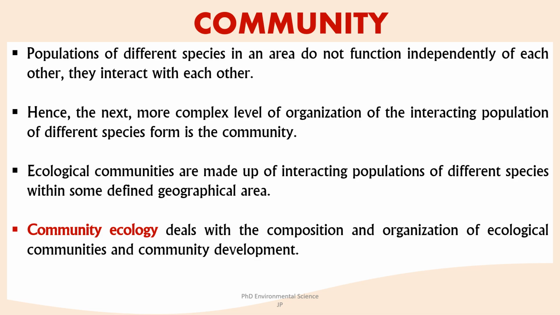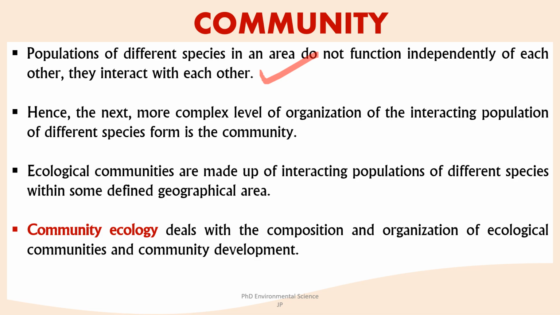So next level is community. Populations of different species in an area do not function independently of each other, they interact with each other. Like there is competition when different species compete for the same resources, for example food, space. It can affect their growth and survival. Predation. Predators feed on prey species, influencing their population sizes and dynamics. Then mutualism is there, parasitism is there, disease is there.